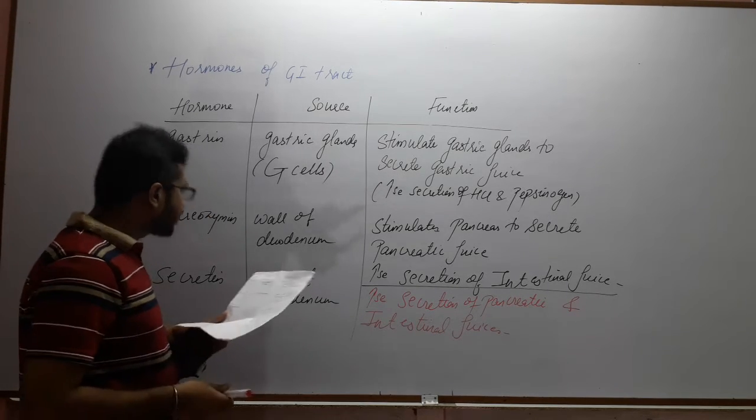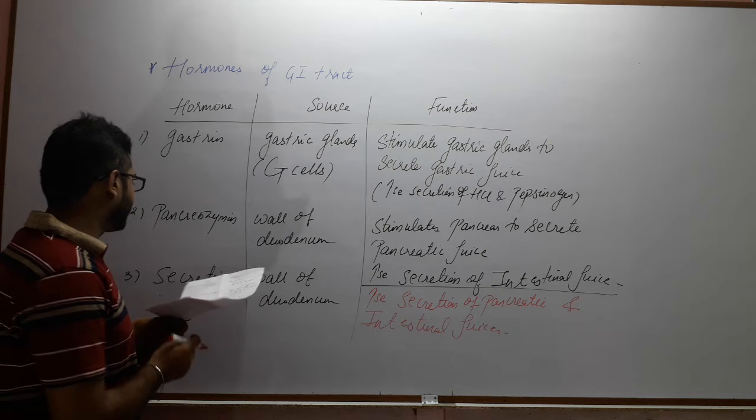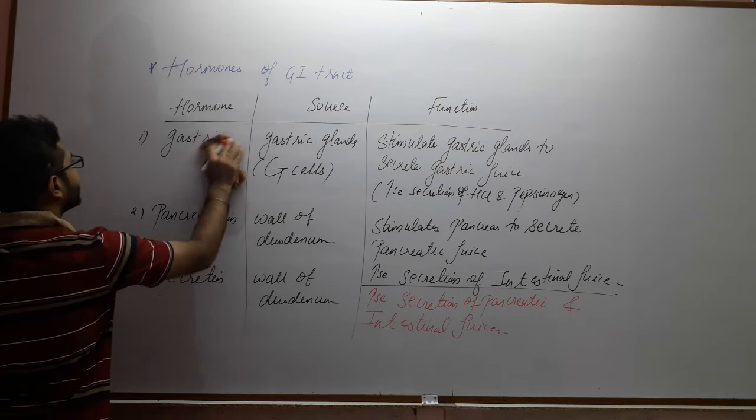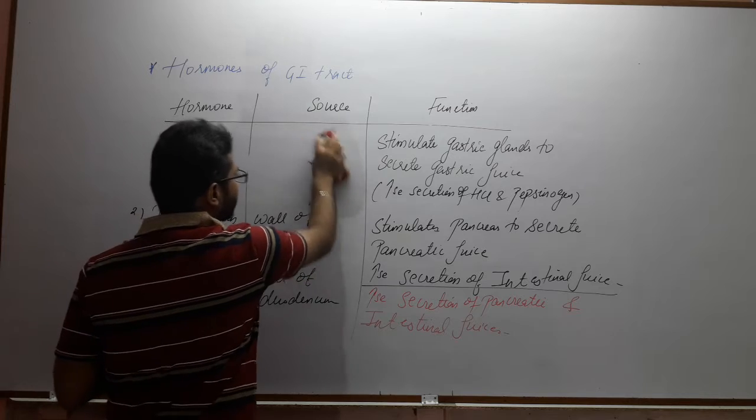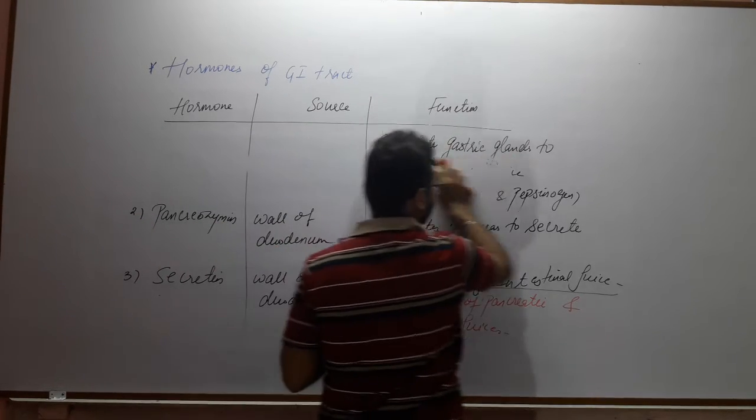Now the fourth hormone is cholecystokinin. So let us write the fourth hormone here, cholecystokinin. Again, the hormone, the source as well as the function.